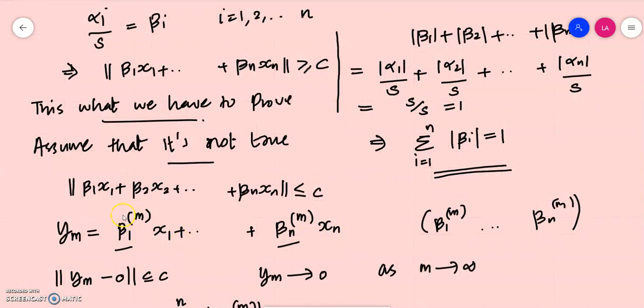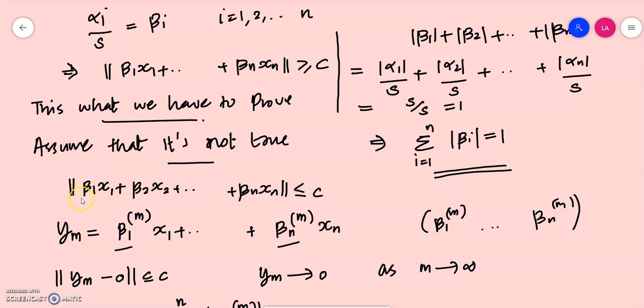And in particular, it is true for any given set of constants. I choose a class of such constants, and associated with that sequence I define this linear combination as a sequence ym. So this should be true for ym as well.